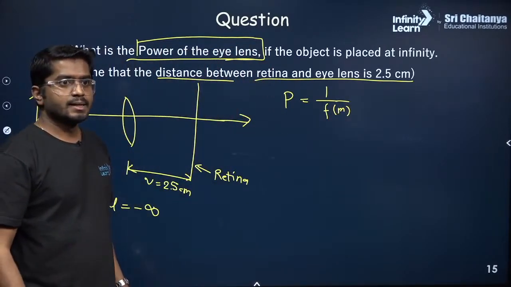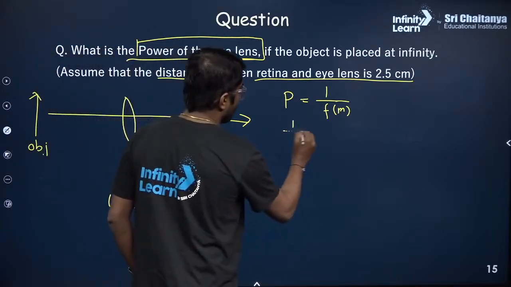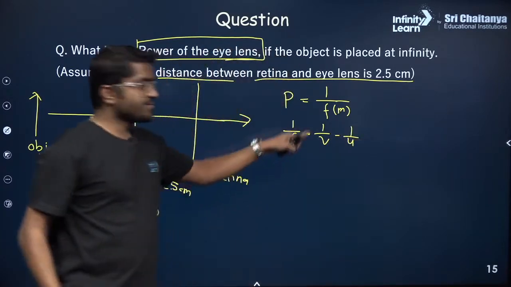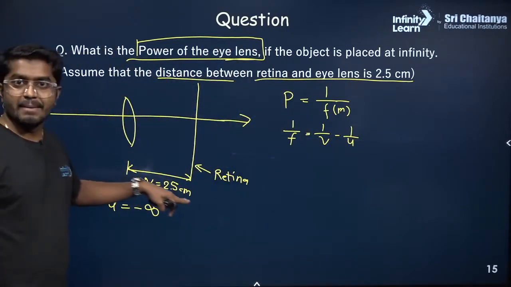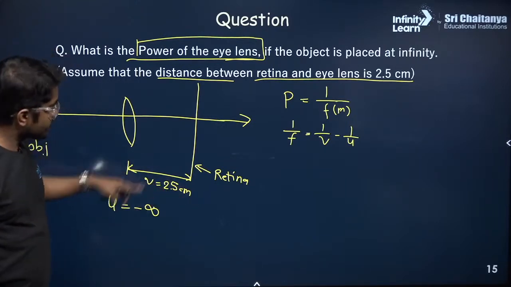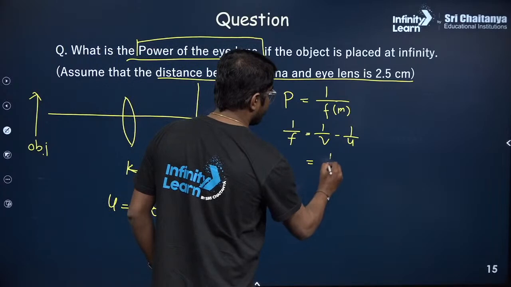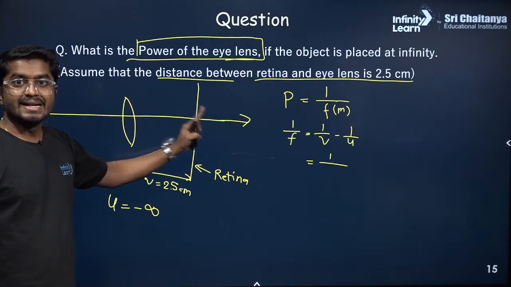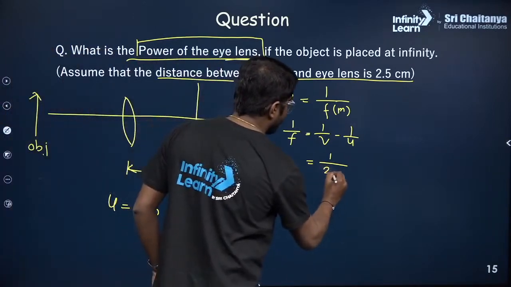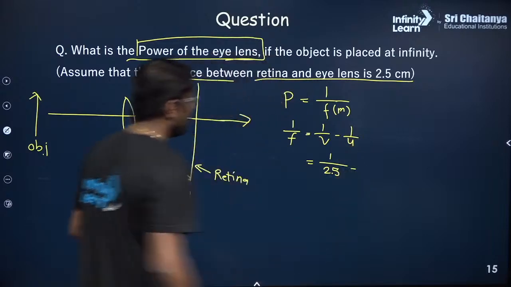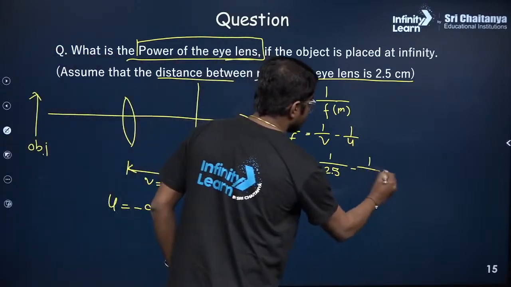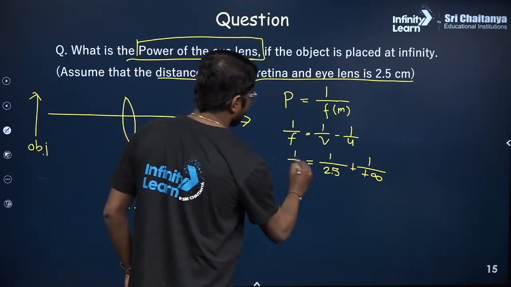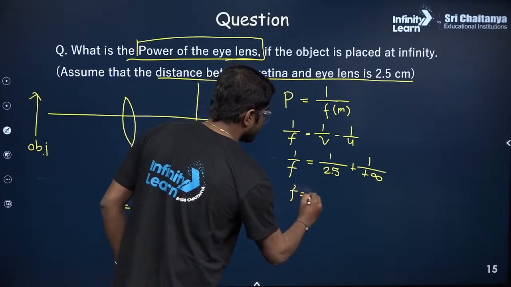Yes, correct? So now you also know 1 by f is nothing but 1 by v minus 1 by u. So what is v and u? V is the image distance, u is the object distance. So if you substitute that, we'll get 1 by f is nothing but 1 by v. What is v? 2.5. This is positive. It is the real image, correct? So it is 2.5 minus what is u? Minus infinity. This is just minus infinity. So this minus will get cancelled out. So 1 by f is 2.5. So f is 2.5